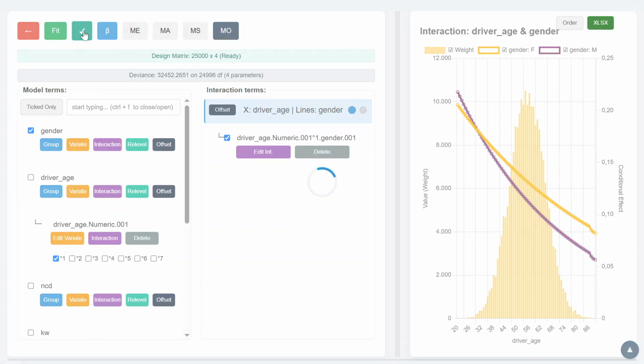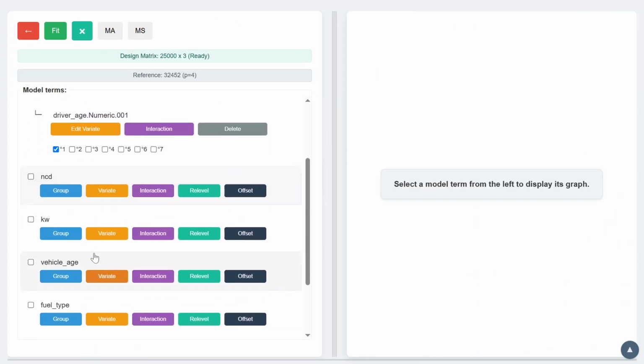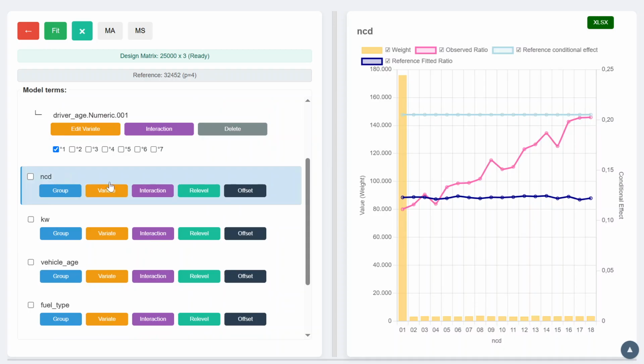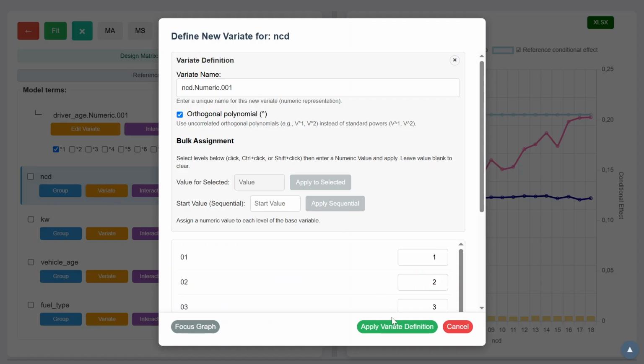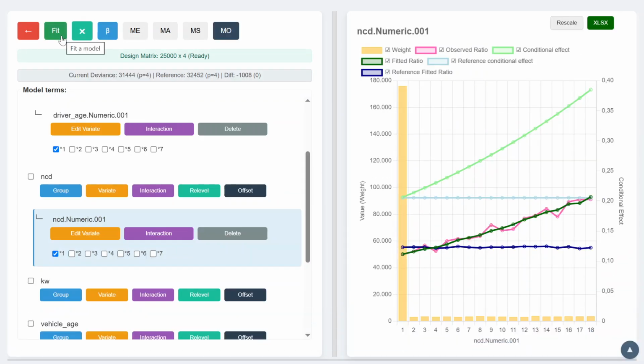We set the current model as the reference, and we see that the reference fitted line does not capture the increasing claim frequency with respect to the no-claim discount variable. To address this, we add a variate to capture the missing trend. Now the no-claim discount variable is perfectly captured.